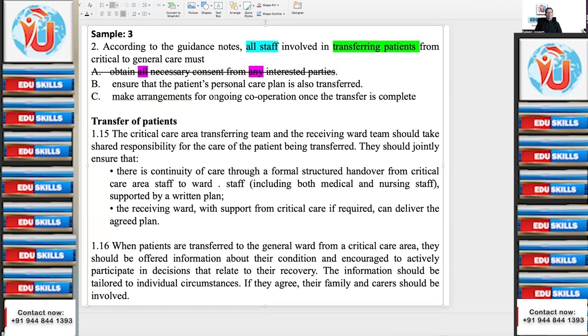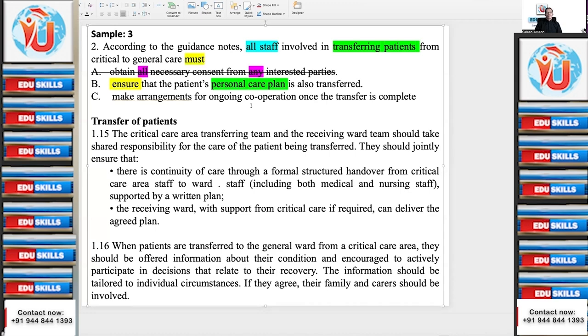Let's check. Second one, ensure that the patient's personal care plan is also transferred. What is important here? Personal care plan. And ensure also will be important. We'll have to look into it because must is there. Here there is must. Somebody highlighted earlier, must is there. Okay.